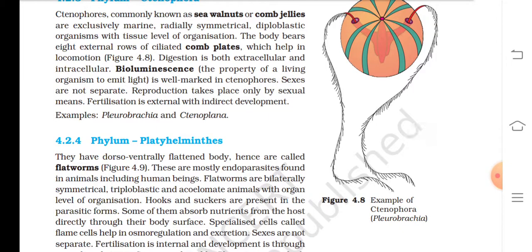Digestion is both extracellular and intracellular. Bioluminescence, the property of a living organism to emit light, is well marked in ctenophores. Sexes are not separate. Reproduction takes place only by sexual means. Fertilization is external with indirect development. Examples are Pleurobrachia and Ctenoplana.